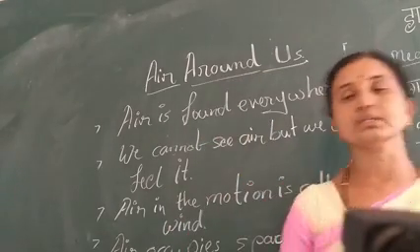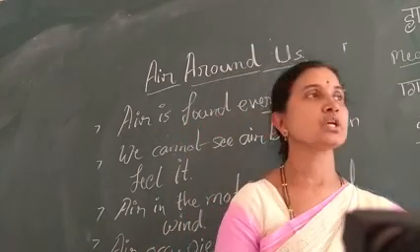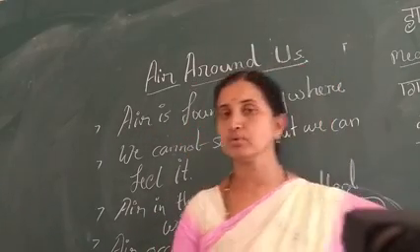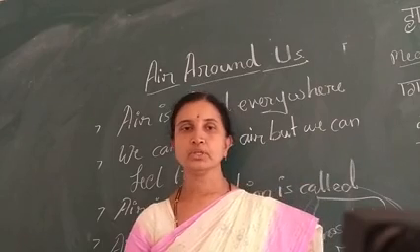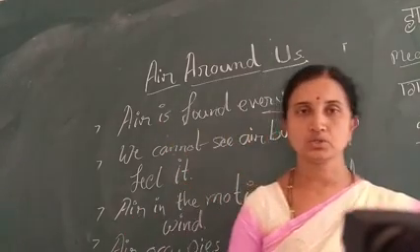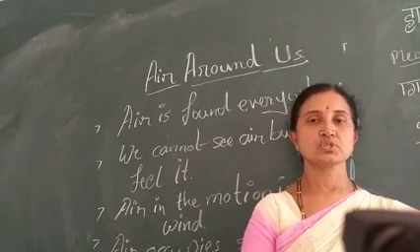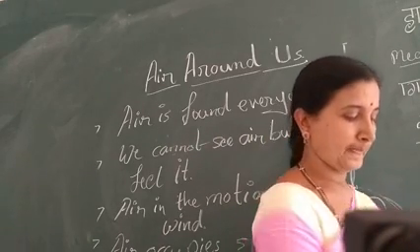Oxygen is not only necessary for breathing, but it is also a very necessary component for the process of burning. There is no burning process without oxygen.